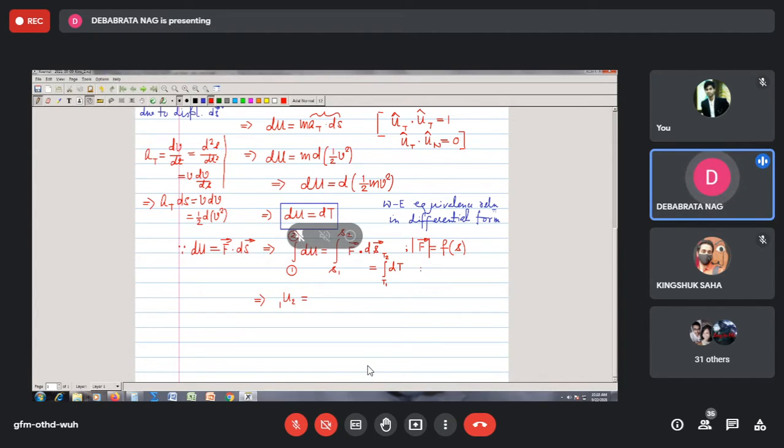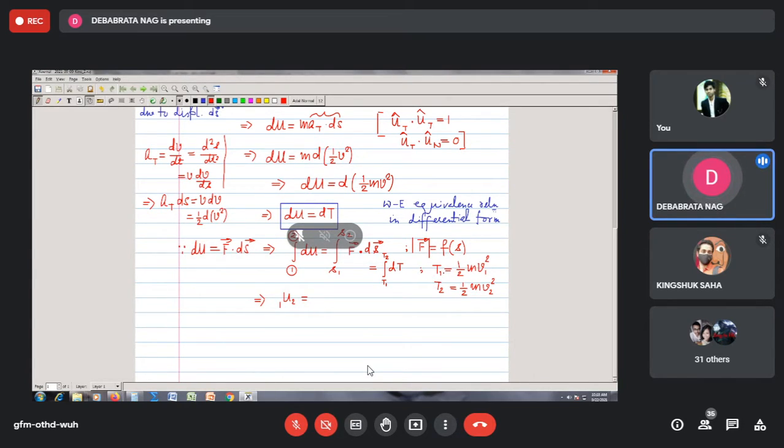What it says is that T1 becomes equal to half m v1 squared, where v1 is the magnitude of the velocity of the particle at state point 1, and T2 we can write as half m v2 squared, where v2 is the magnitude of the velocity at state point 2.